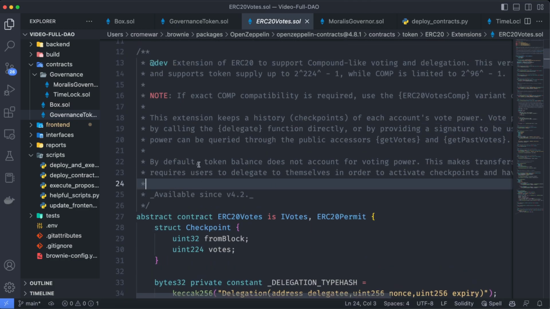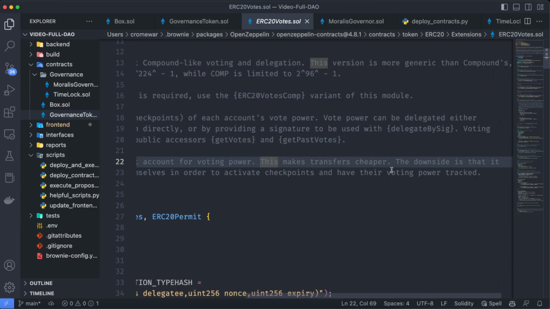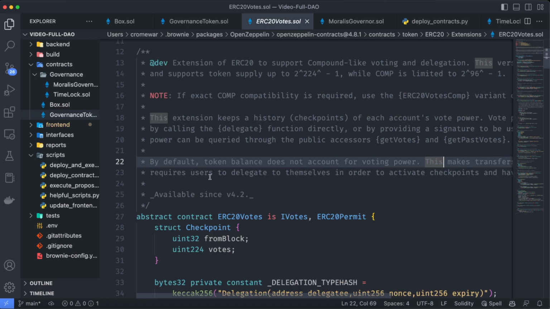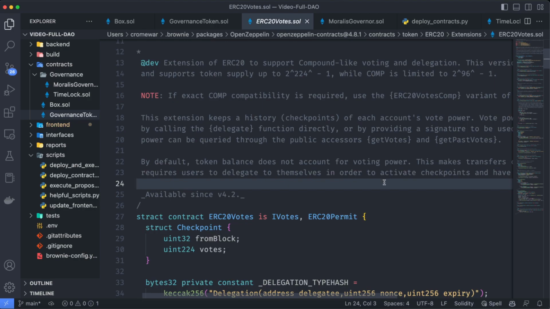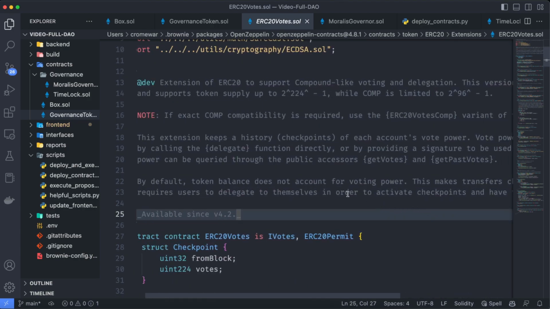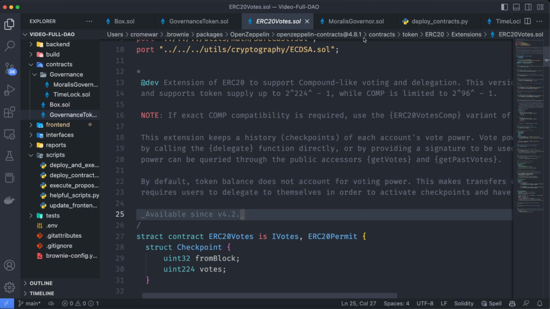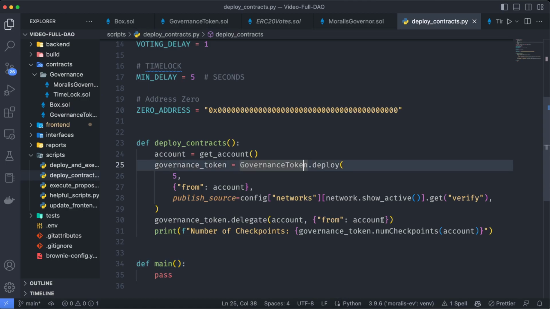And this is because by default, token balance does not account for voting power. This makes transfers cheaper. The downside is that it requires the users to delegate themselves in order to activate checkpoints and have the voting power tracked. So basically, even though we are going to have the 20% of the tokens at first, we are not going to be able to actually vote on the DAO. So using this delegate to ourselves, in this case to the account, then we are going to be able to participate as a voter. Let's continue.